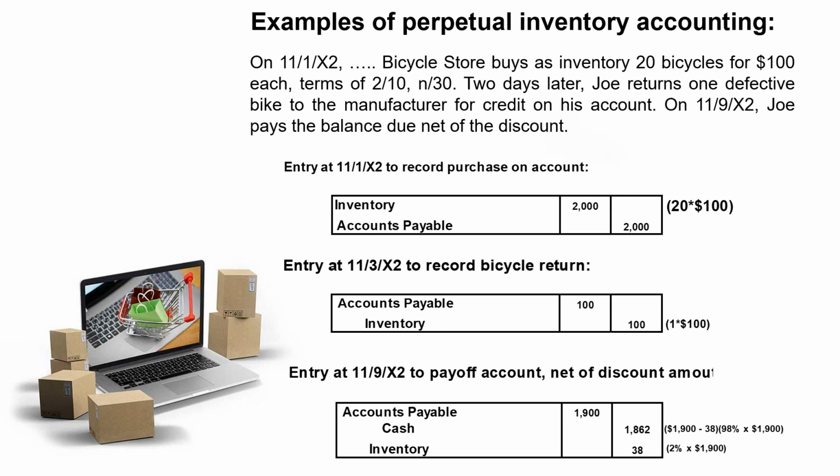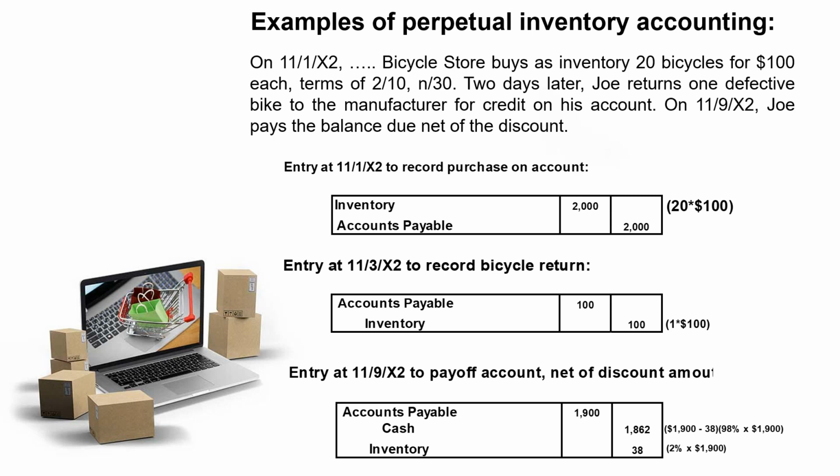Well, the purpose of that purchase discount would be to reduce the balance of our inventory because, in fact, the cost of the inventory is less than we had originally anticipated, given that we've taken the discount. So if we did use a purchase discount account to reflect this credit for $38, the account would simply be a contra inventory account, a reduction of inventory, contra asset account.